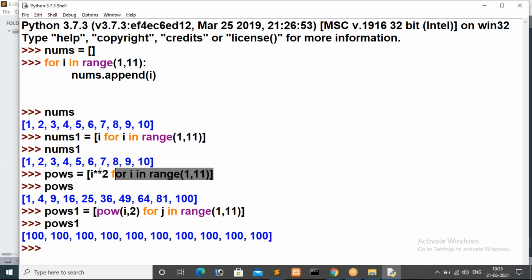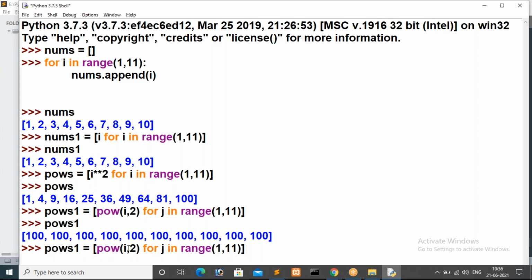In this example we already initialized I. Based on the last iteration I value is 10. So instead of throwing error, it iterates 10 times, and each and every time it takes I value as 10. That is the reason. Actually I already initialized it here, so that reason it is showing like that. It's not considering j value guys, just remember that.